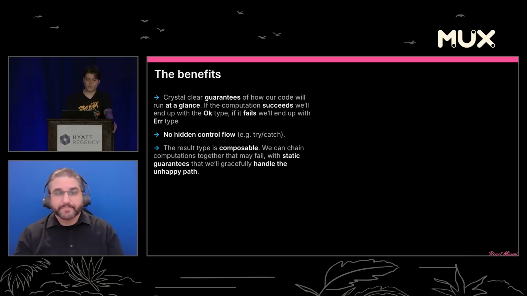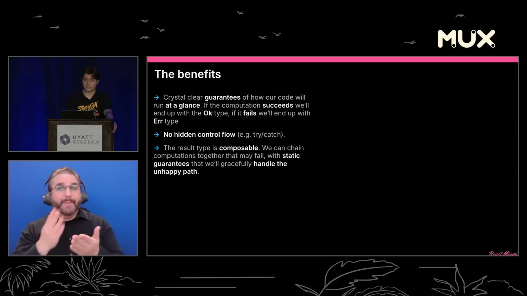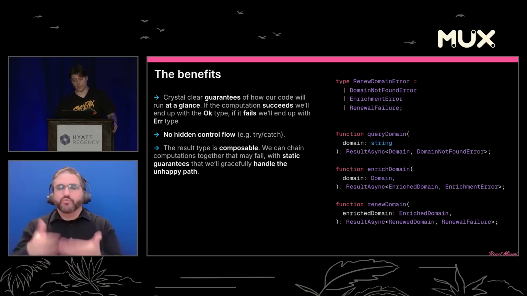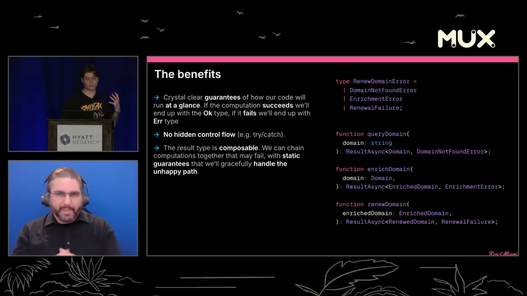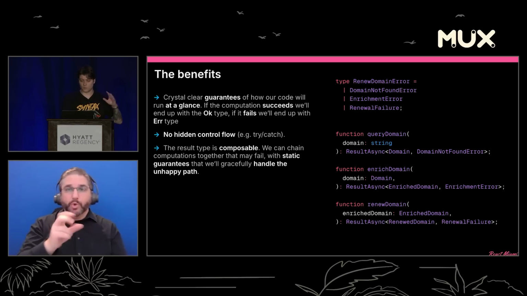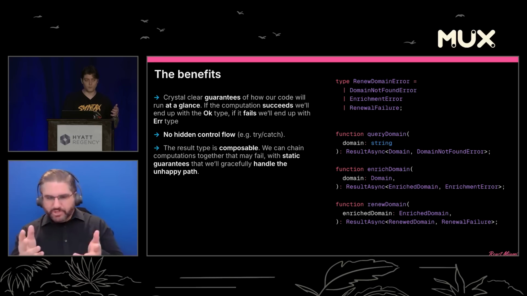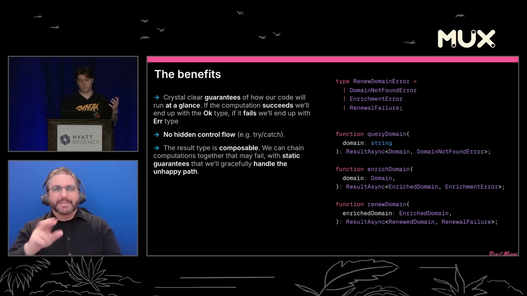So most importantly, the result type is composable. We can chain computations together that may fail with static guarantees that will gracefully handle the unhappy path, right? So let's think about a small example of renewing a domain. Let's say we have a queryDomain function that will go and get our domain from the database, and that can fail with a domainNotFound error. And then we need to enrich that domain. We get back an enriched domain. And then to finally renew, we pass an enriched domain to renewDomain, and we'll get a renewed domain out.